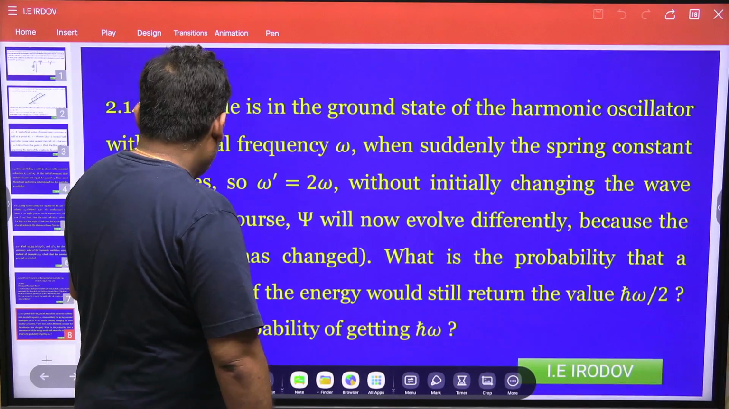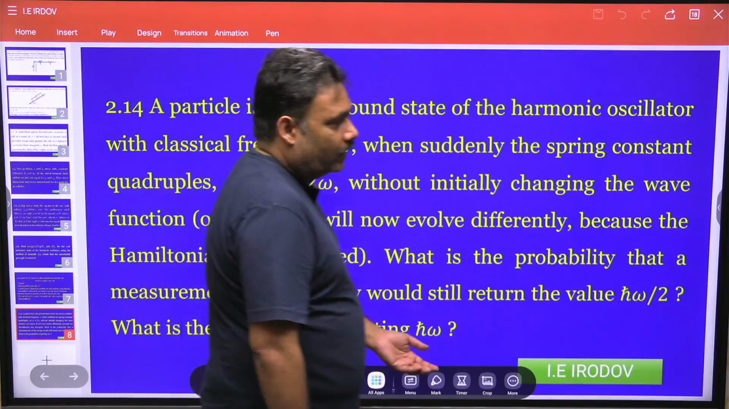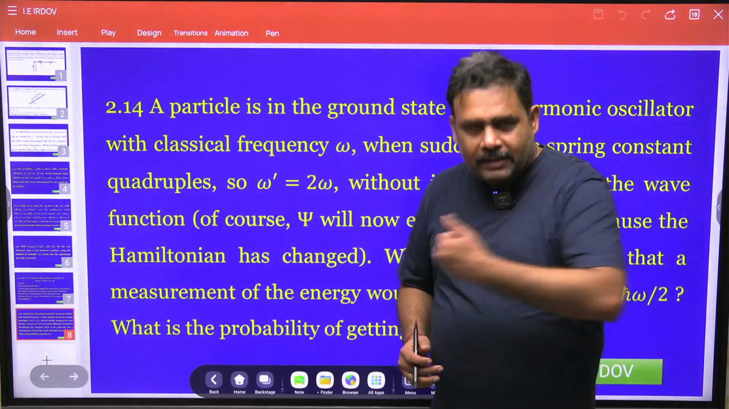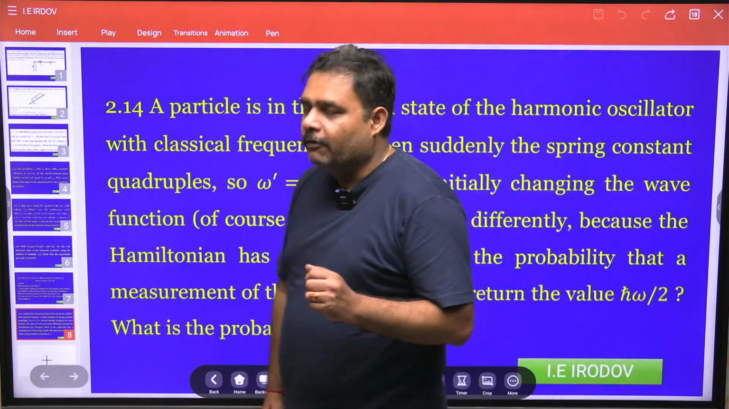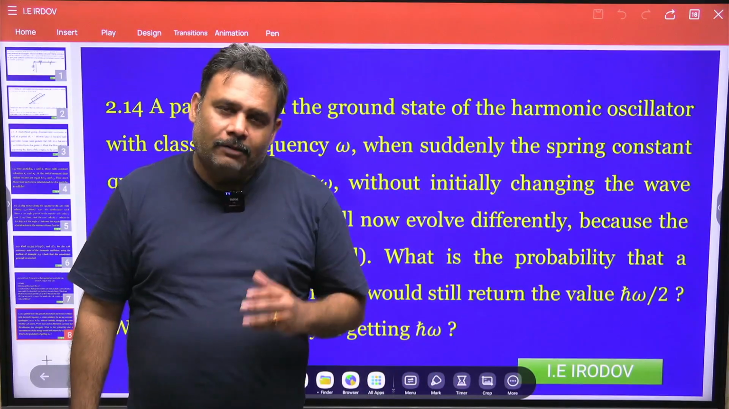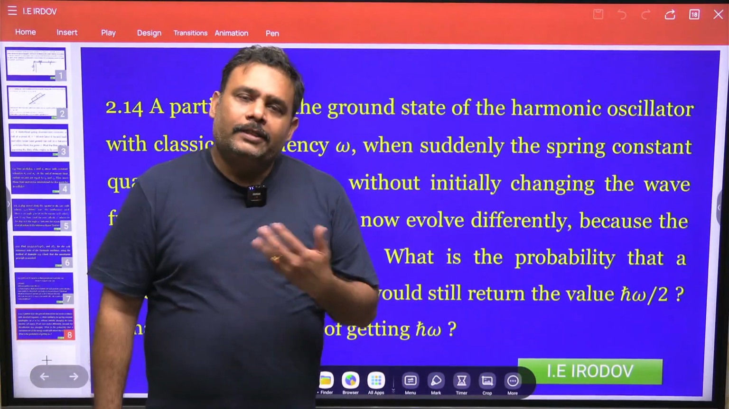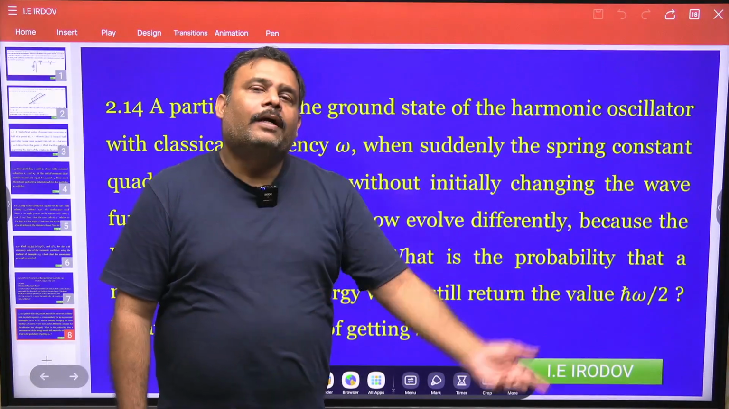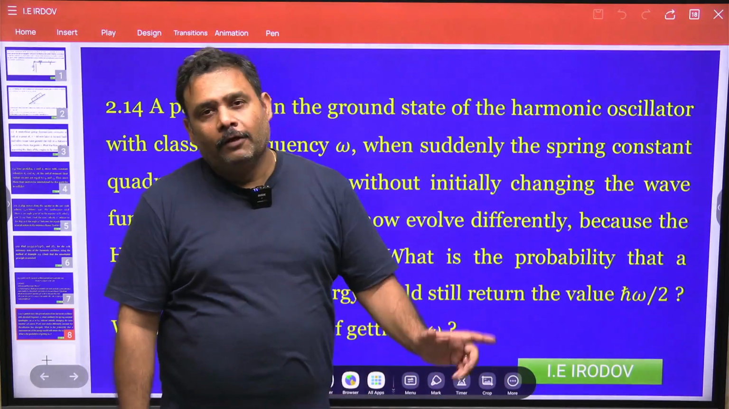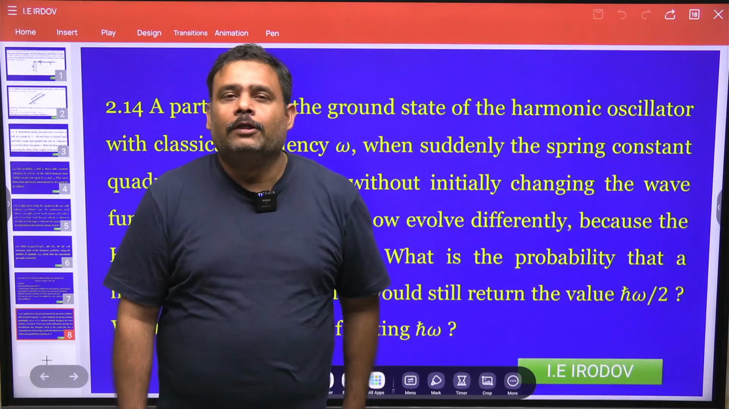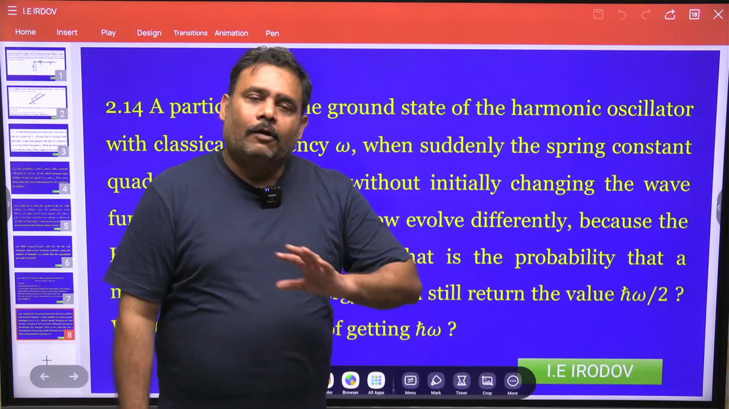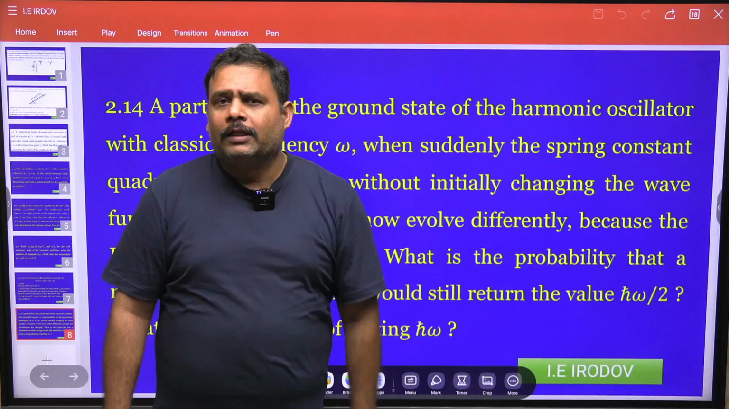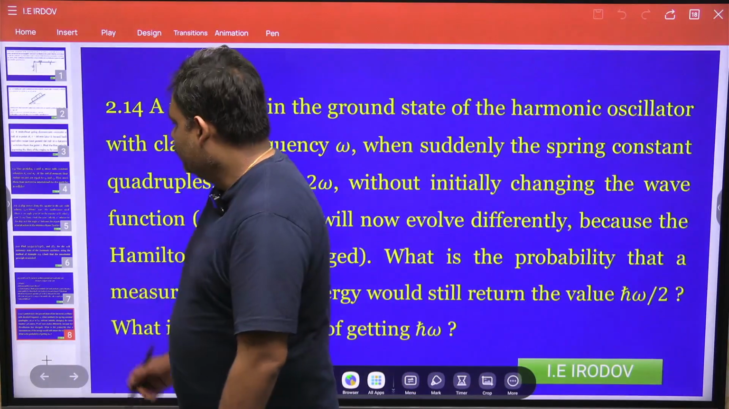This is the first one. And what is the probability that it will get h cut omega? So we have to find what the probability will be once we shift this particular angular frequency. Whatever the initial wave function was will remain intact because this is a sudden process, and now my particle will be in the ground state of the new harmonic oscillator because omega is going to change. Once omega changes, the wave function, the energy eigenvalues, everything is going to change. So let us go for this problem.